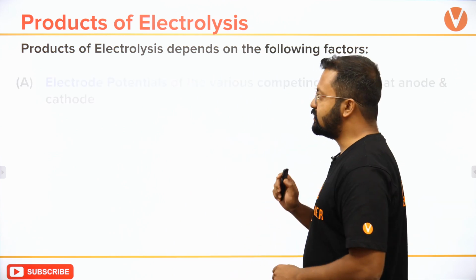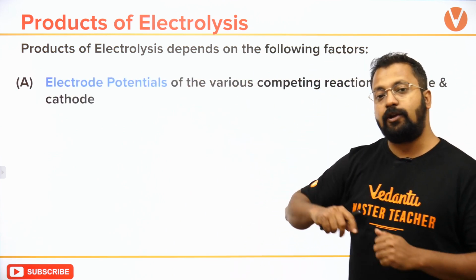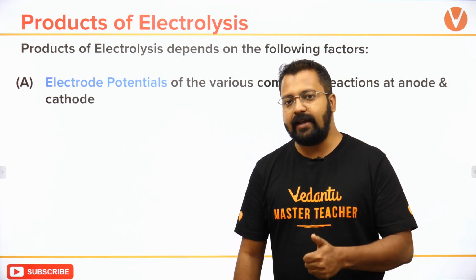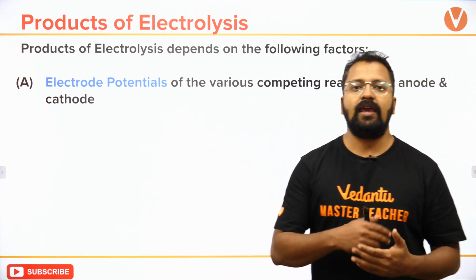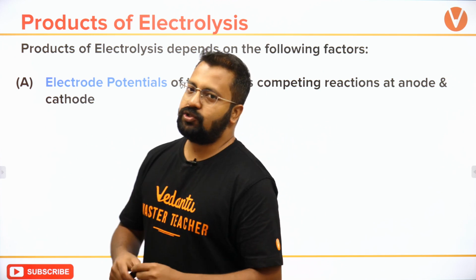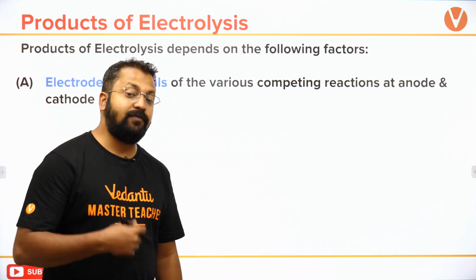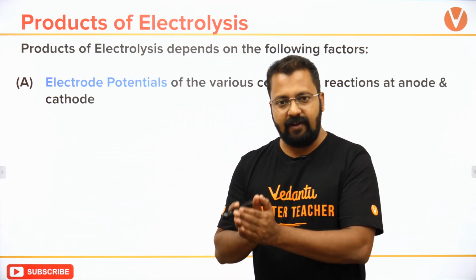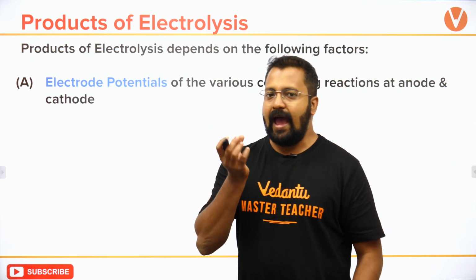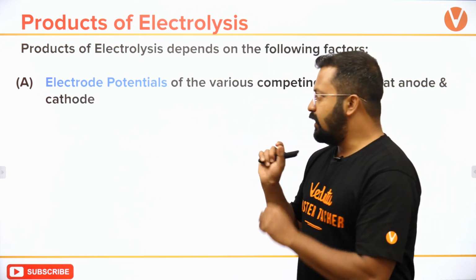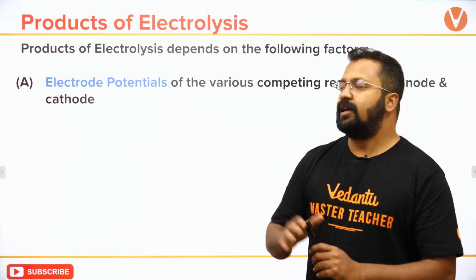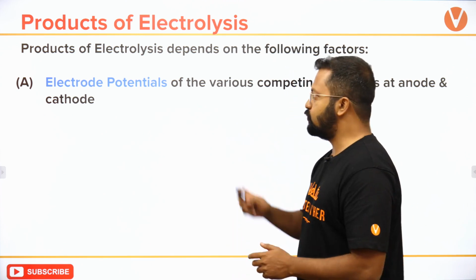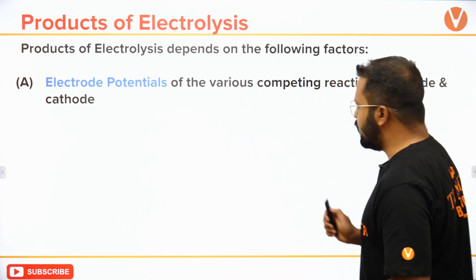We had discussed this in the last class. First is electrode potential. For all electrolytic reactions we are supposed to take delta G as positive, because it is a non-spontaneous process. If delta G is taken as positive, then the smaller its value, the more favorable it is. As small as possible is the value of delta G positive, that would decide the favorability. So electrode potentials of various competing reactions.